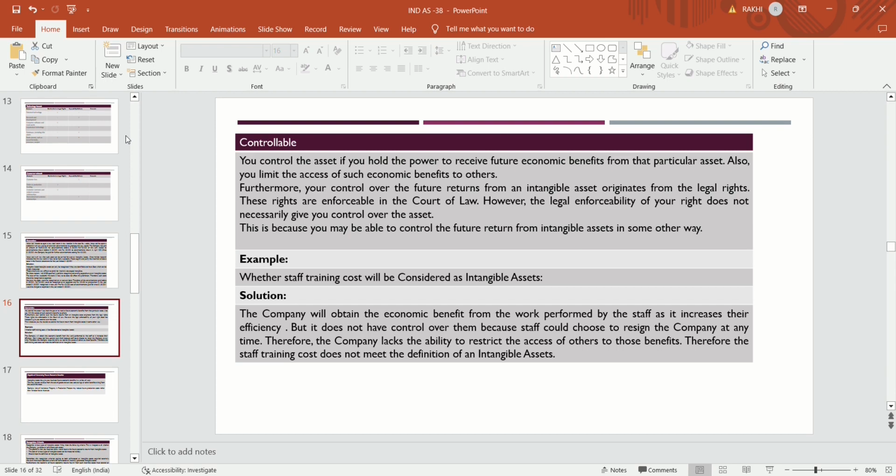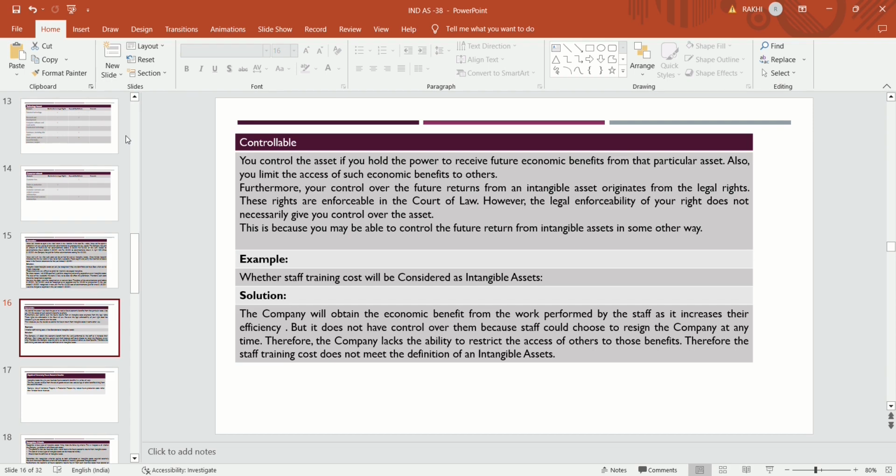The training cost which they had incurred on the employee, the training they had given to the employee, the company did not stop that employee from leaving the organization. The company does not have the power to stop the employee from using their knowledge in another organization.